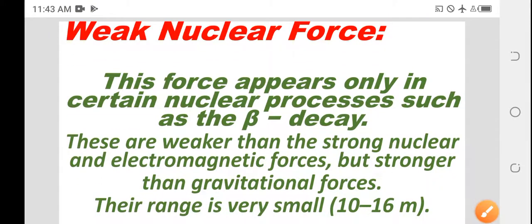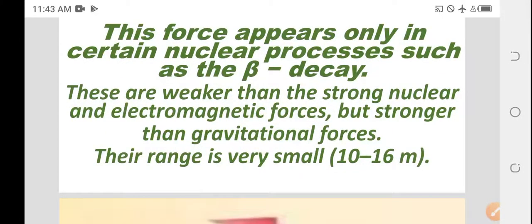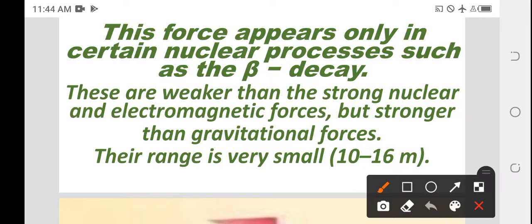Coming to the last one, that is the fourth force, the weak nuclear force. This force appears only in certain nuclear processes such as beta decay. In beta decay, this force appears, and it is called the weak nuclear force. It is weaker than the strong nuclear force and the electromagnetic force, but stronger than the gravitational force. It is also a short range force.